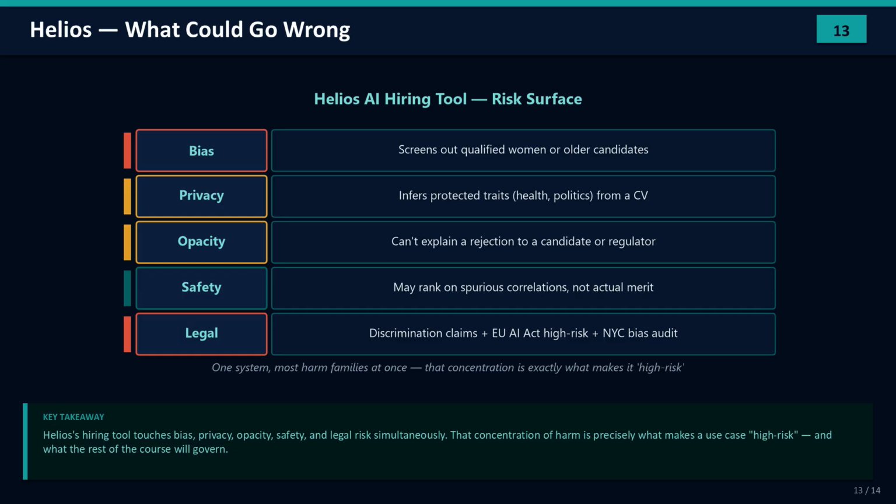And legally, it exposes Helios to a discrimination claim, to high-risk obligations under the EU AI Act, and to bias audit requirements under laws like New York City's. One system, most of the harm families simultaneously. That concentration is exactly why this use case is classified high risk and exactly why we'll spend the rest of the course governing it.